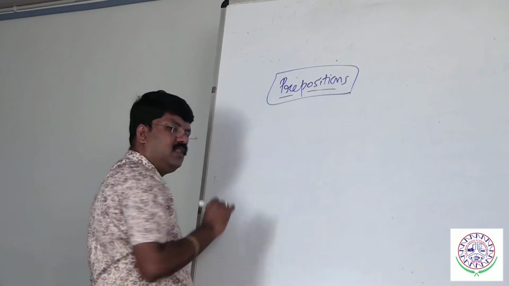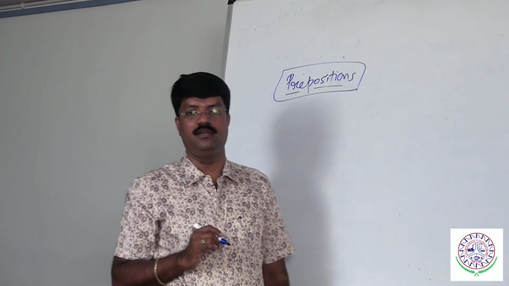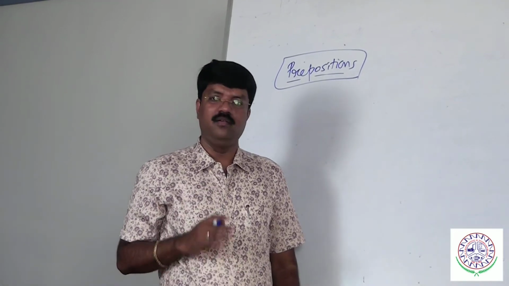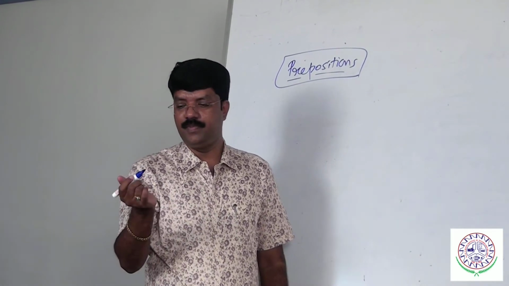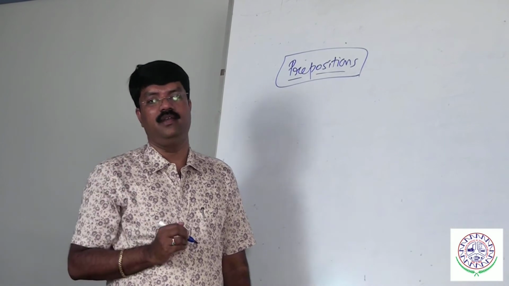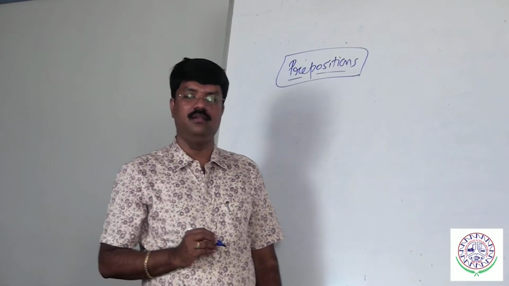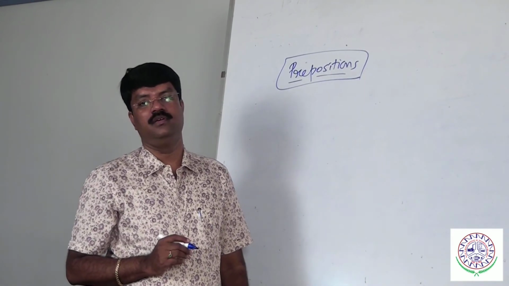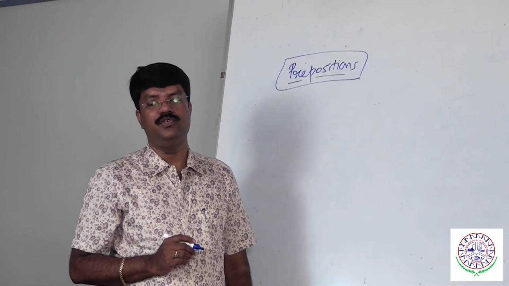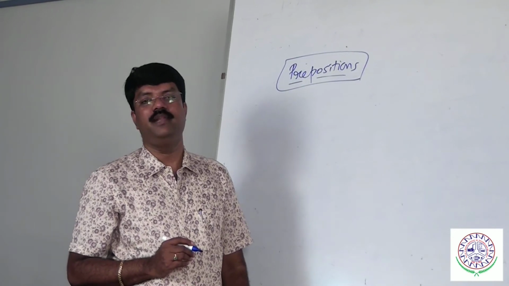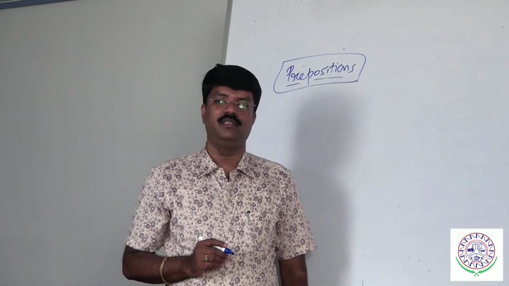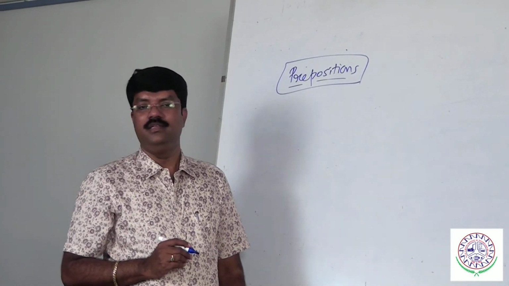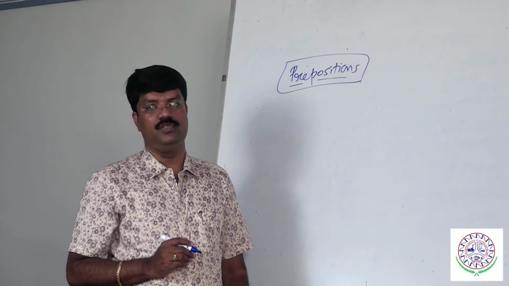Position shows a situation. Where am I standing? I am standing on the floor. Where is the pen? Pen is in my hand. In, on, above, below. These are called prepositions. There are three kinds of preposition. The first one is called a place preposition. Second we have time preposition. And third we have general or methods of preposition.